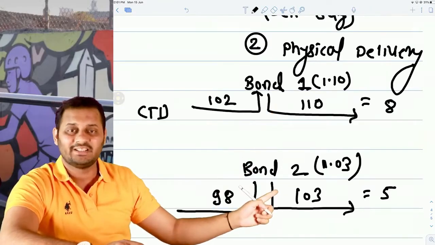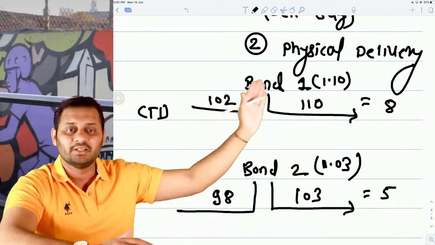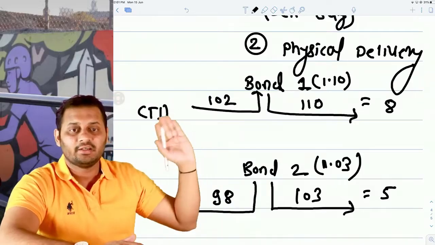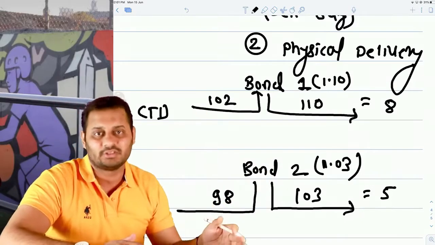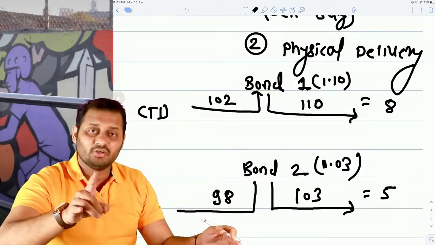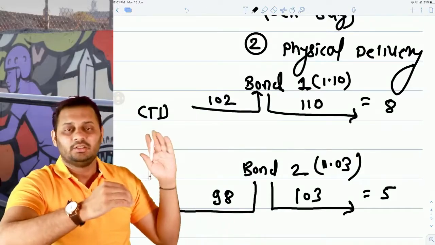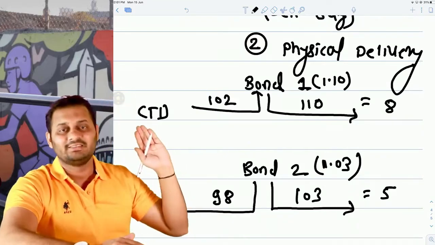This is giving you less profit. So don't go with this 98 and 102. The major role is played by the conversion factor. Okay. So understand that CTD means the bond which gives you higher profit or lesser loss. There can be a loss. If there is a loss, then the bond with the minimum loss will be CTD. The bond with maximum profit or the minimum loss will be called as a CTD bond.